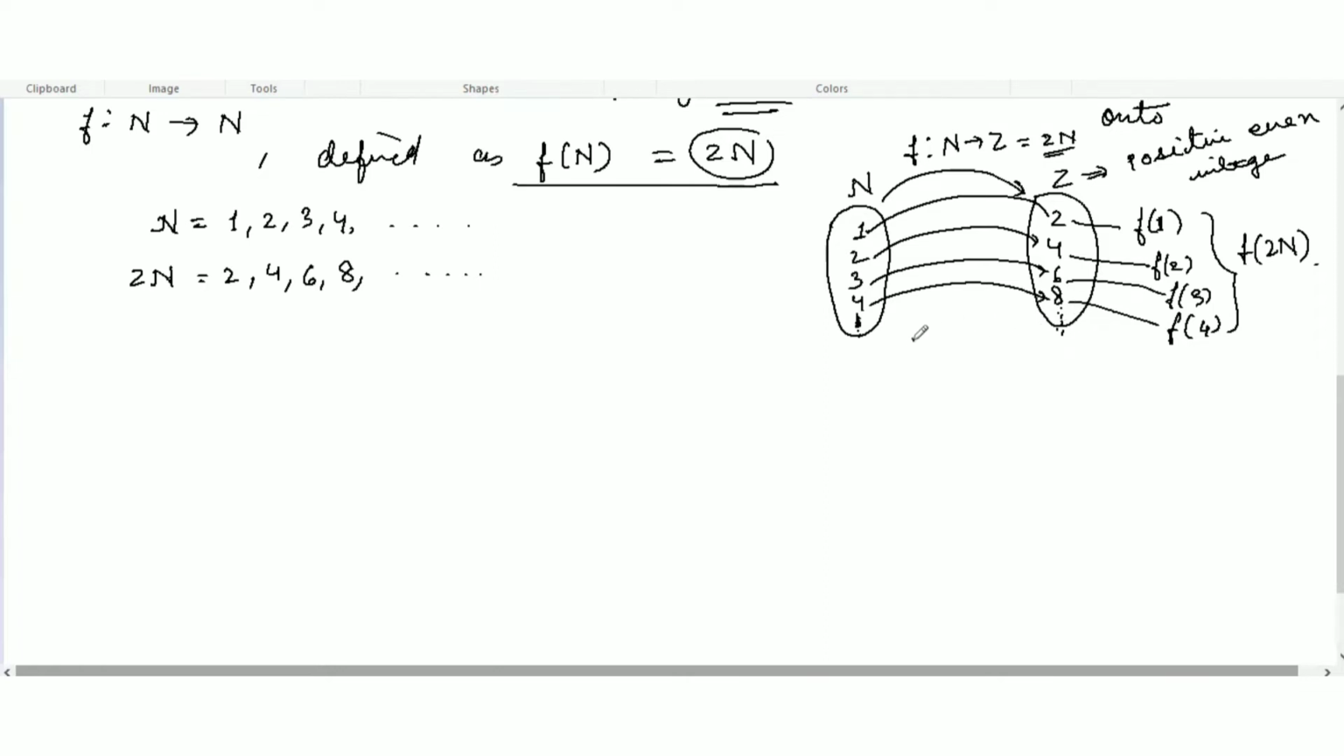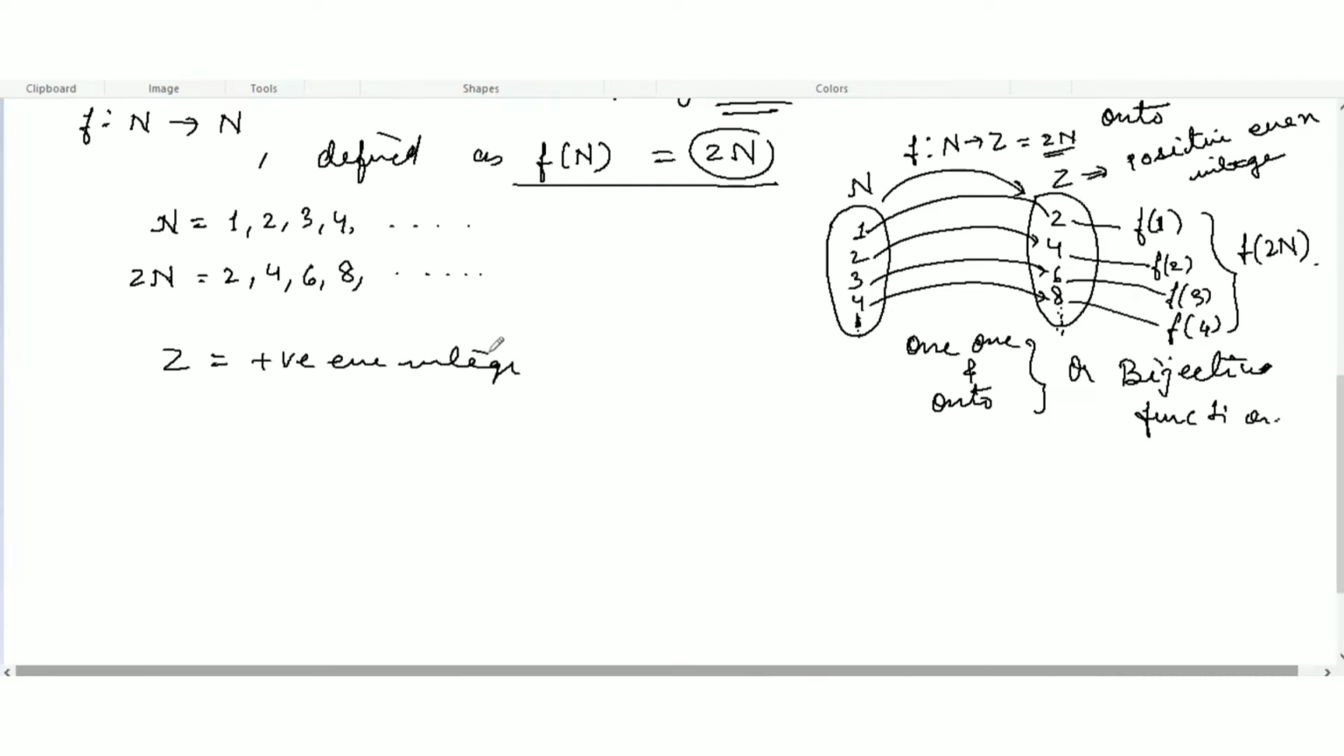So clearly this is a one-one and onto function, or you can say this is also a bijective function. And hence we can say that Z, which is the set of positive even integers, is a countable set.